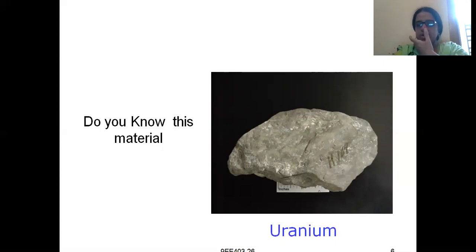So this is our uranium nuclear fuel in the form of rock or ore.